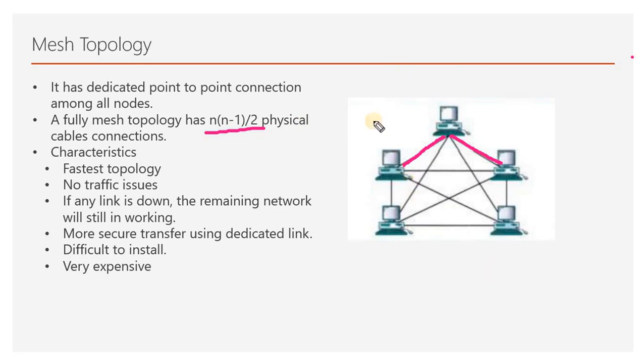We have to find how many cables are required to connect each node with another. In this formula, n is the number of nodes. If I put 5, then n minus 1 will be 4, and n times (n minus 1) divided by 2 gives us 10 as a result. So to connect 5 devices we require 10 connections.